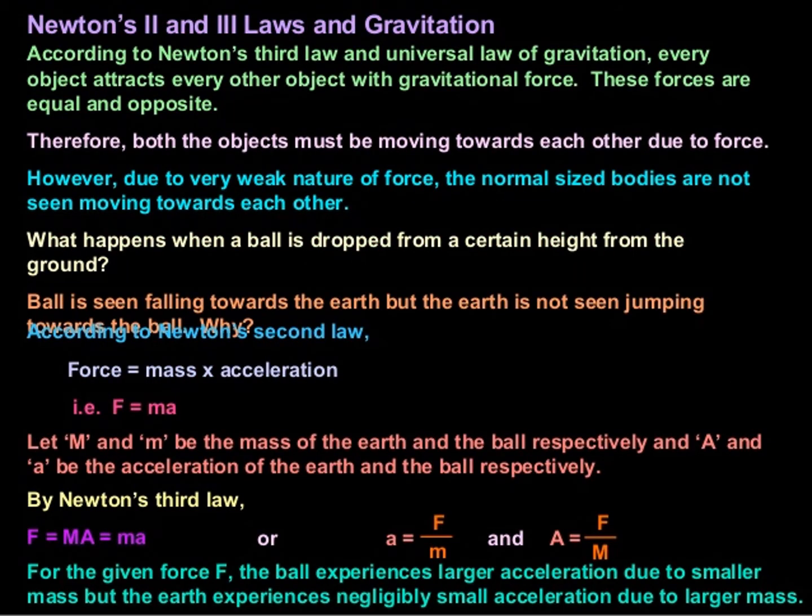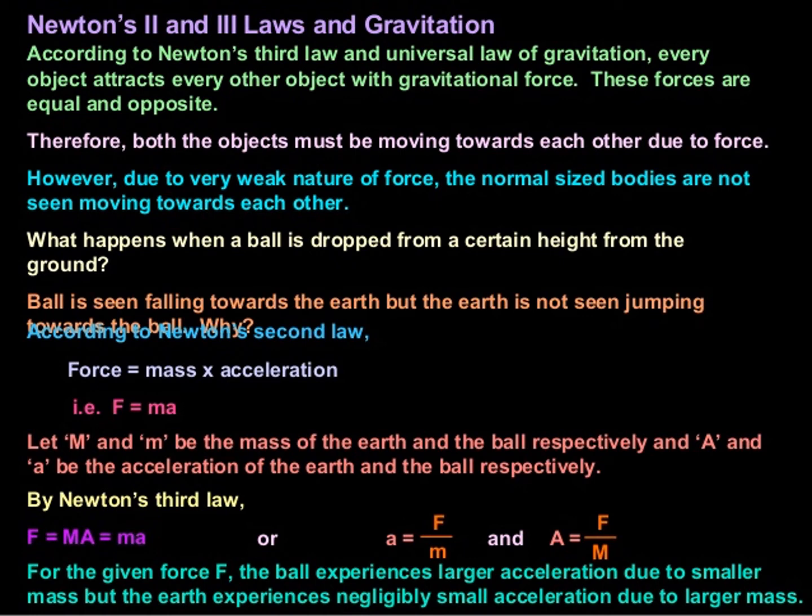Next, Newton's second law we had studied, and the third law also in the previous chapter, and the gravitational force and the concept of gravitation we are studying in this chapter. According to Newton's third law, every action has an equal and opposite reaction.